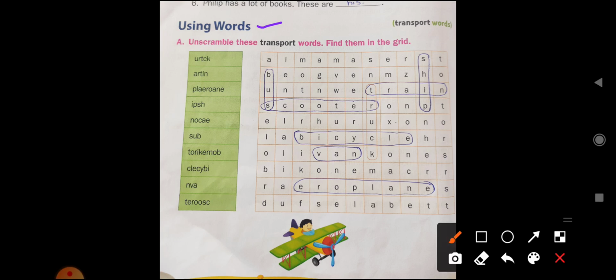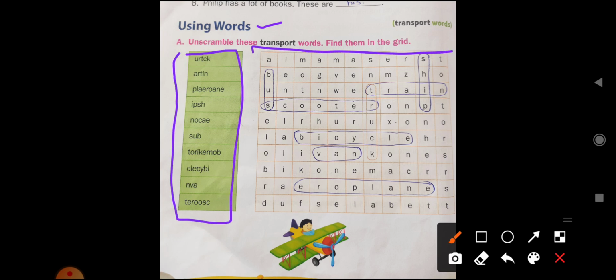Unscramble these transport words, find them in the grid. So what we have to do, children, first we have to unscramble these transport words and we have to find them in this grid. Okay, let's do that. URTCK.